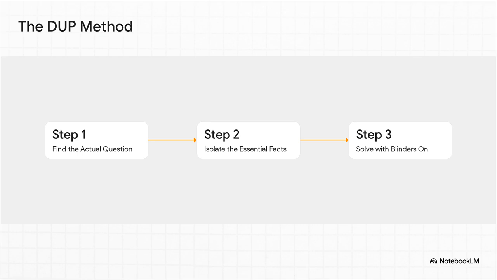And here's exactly how that little study guide gets made. Step 1, the AI has to find the real question that's buried in all that text. Step 2, it pulls out only the essential facts. And finally, step 3, it solves the problem with blinders on, using just that information it pulled out. Let's actually see it in action.